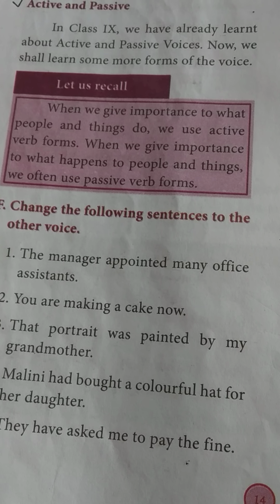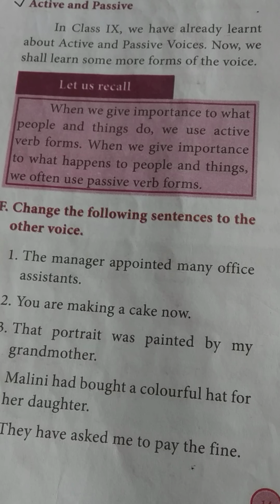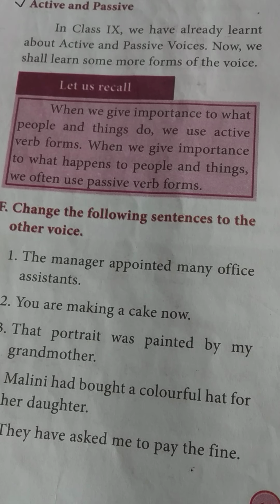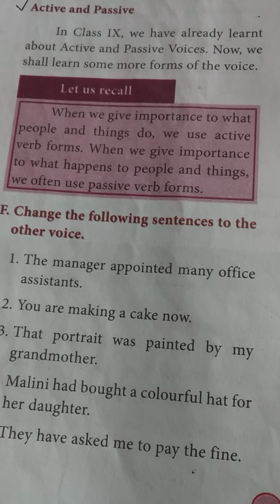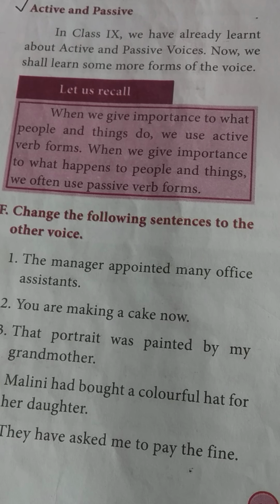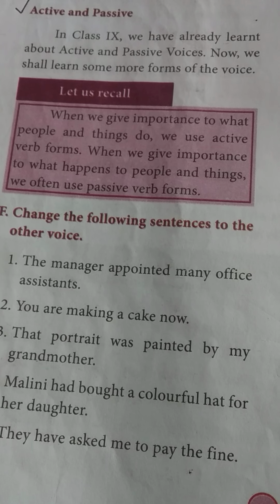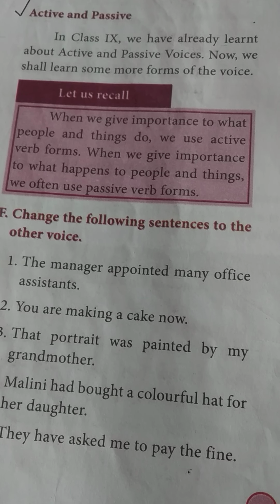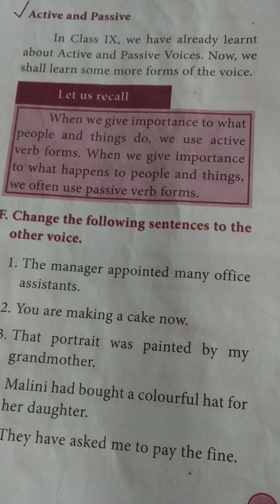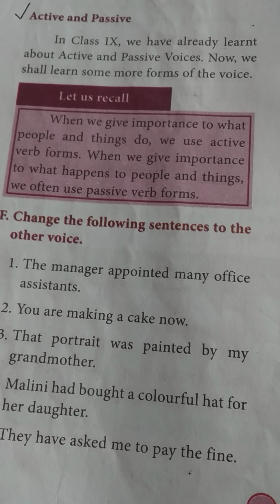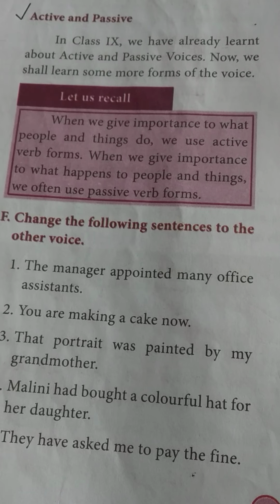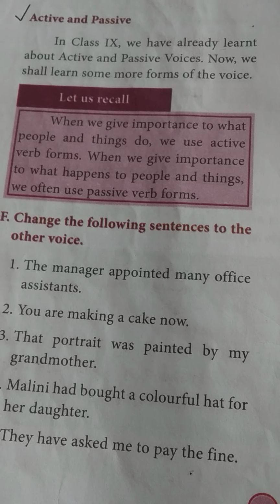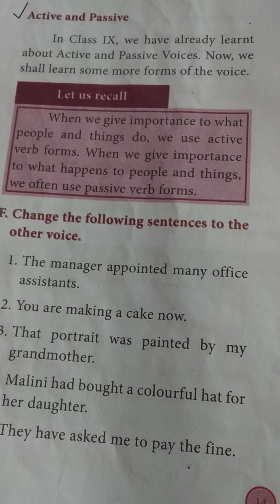That portrait was painted by my grandmother. Here it is in passive form because the object is given more importance. The subject comes after by, my grandmother. So my grandmother painted that portrait. Because was is the past tense, so we identify it is a past tense because of the auxiliary verb was. So my grandmother is the subject, painted that portrait. It is an active form.